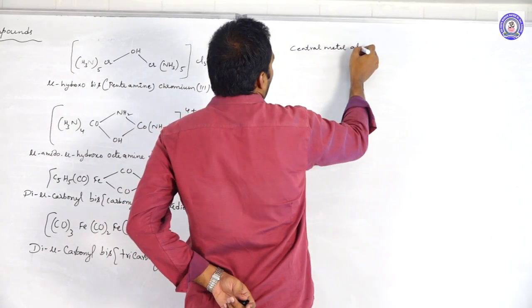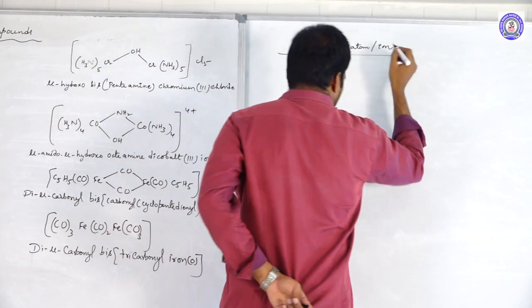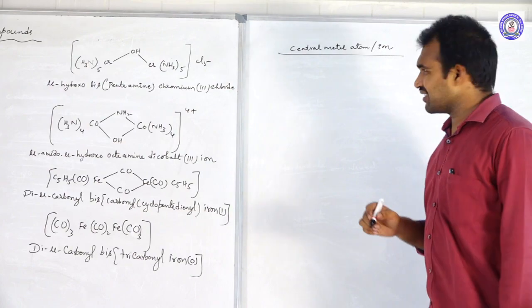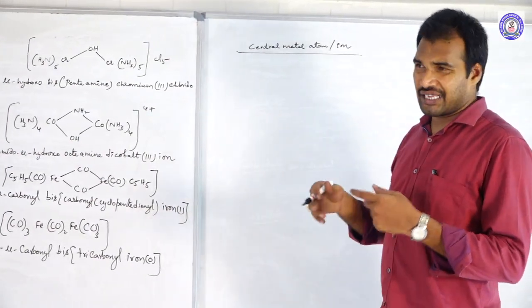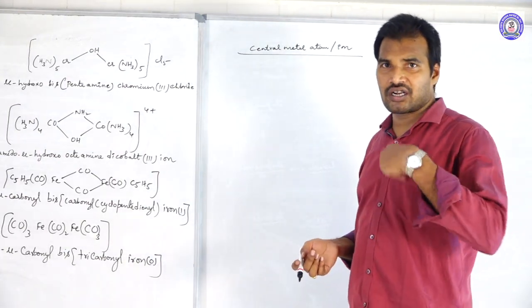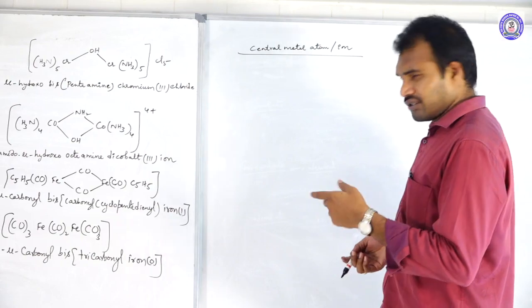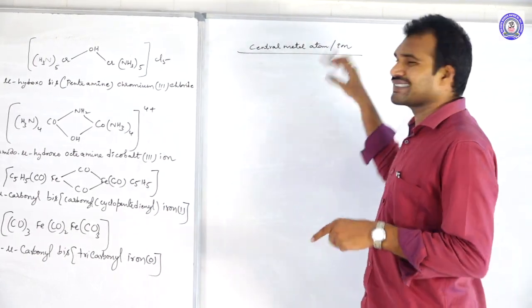Central metal atom or ion. Till now we discussed what is a ligand, what are the types of ligands, what is the coordination number, what is the coordination sphere, and what are the counter ions. Everything we discussed. Now finally, the central metal atom.